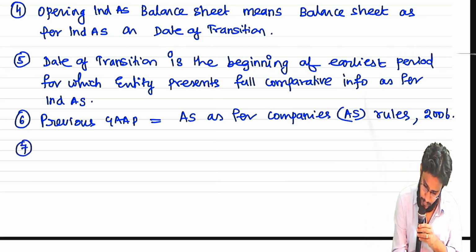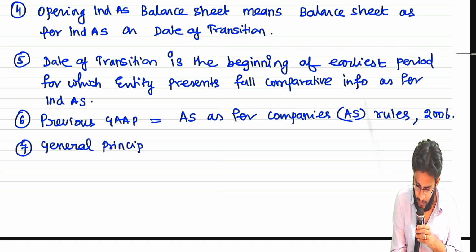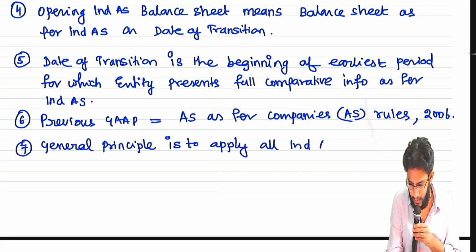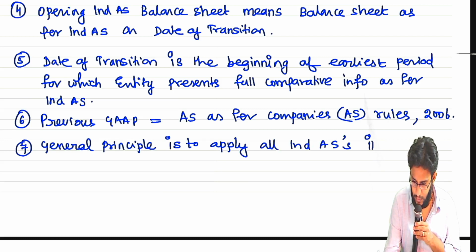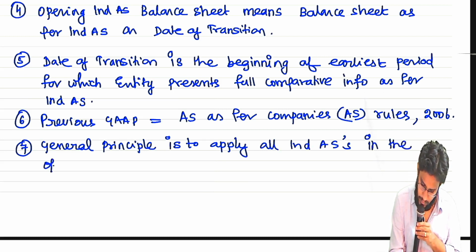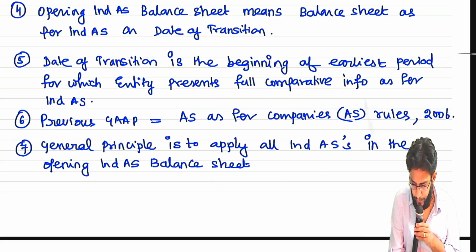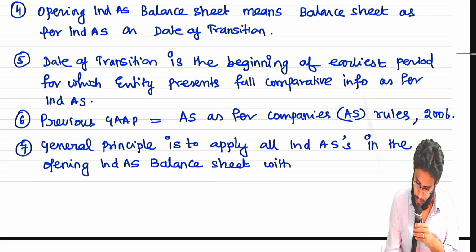Next, the general principle is to apply all Ind AS in the opening Ind AS balance sheet with retrospective effect.